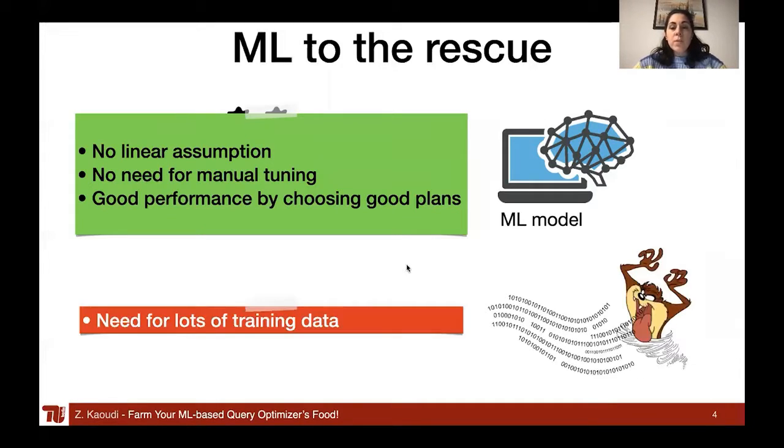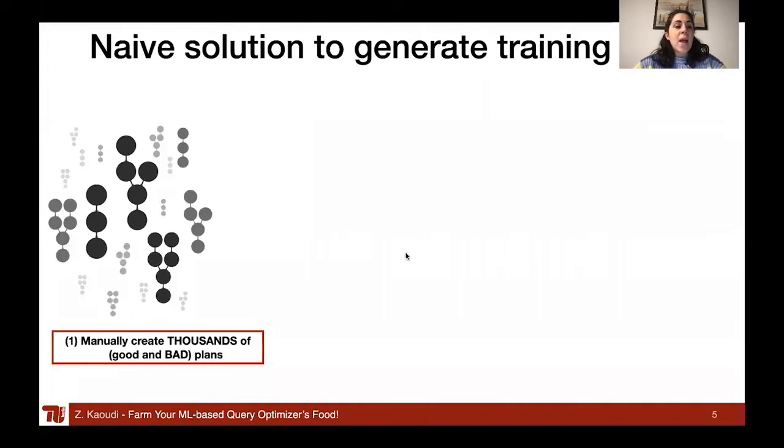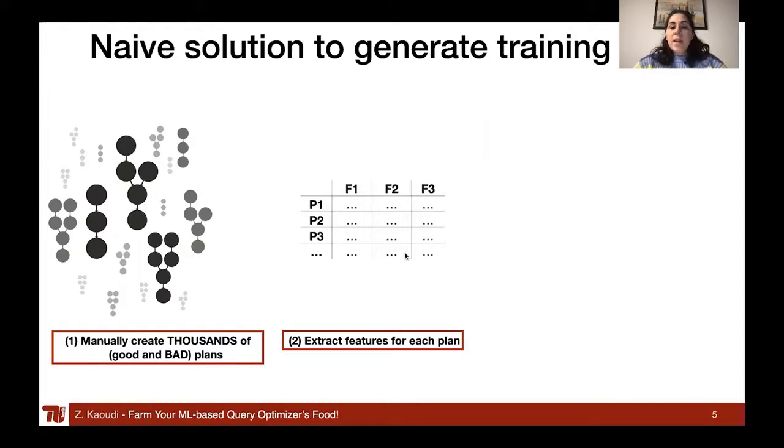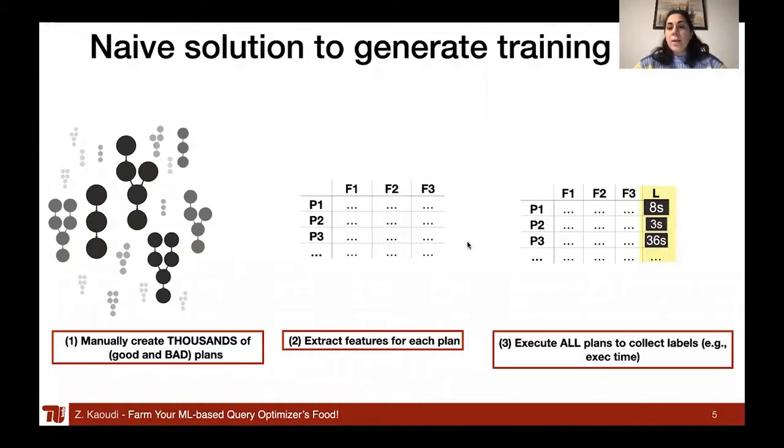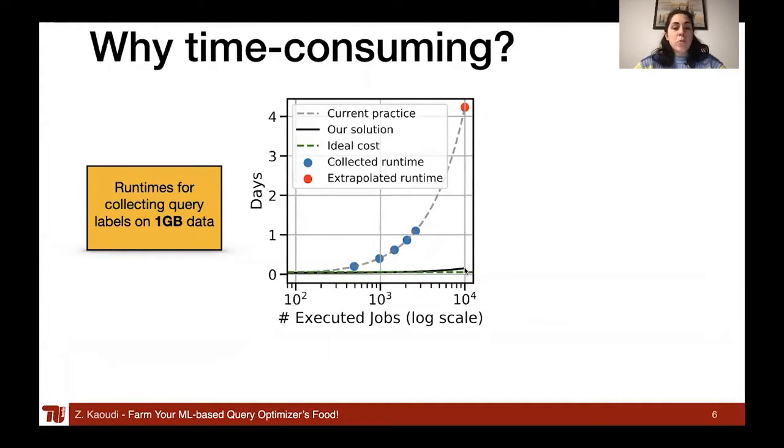However, we know that machine learning models are data hungry, so we need a lot of training data. A naive solution to generate such training data is to manually create thousands of plans, both good and bad plans, extract the features for each of the plans, and then execute all the plans to collect their labels, which means their execution runtime. However, this is very tedious and time-consuming, and let me show you why it's time-consuming.